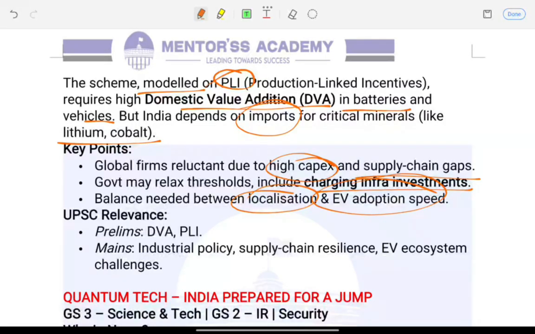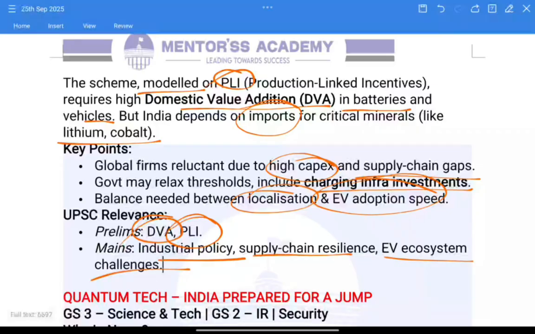For prelims, link this to DVA, domestic value addition, and the scheme, that is the production linked incentive scheme. For mains, think about green mobility, supply chain resilience, industrial policy, and also EV ecosystem challenges.